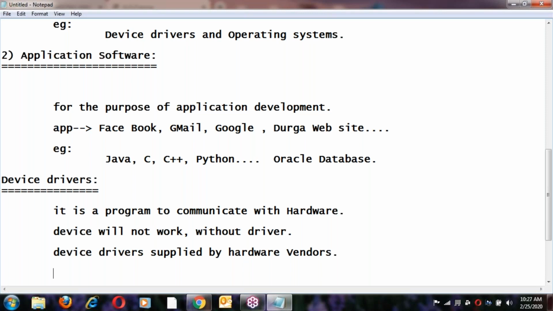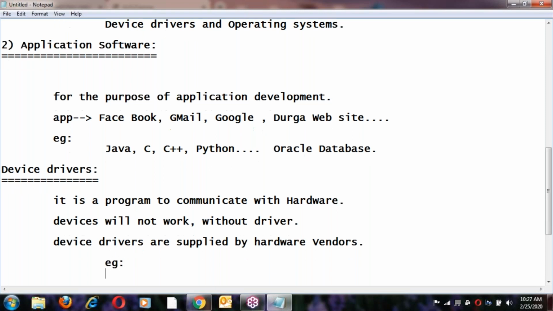What is a device driver? It is a program to communicate with hardware components. Devices will not work without a driver kit. Examples are the printer driver, scanner driver, and display drivers like for a TV. So that is about device drivers.